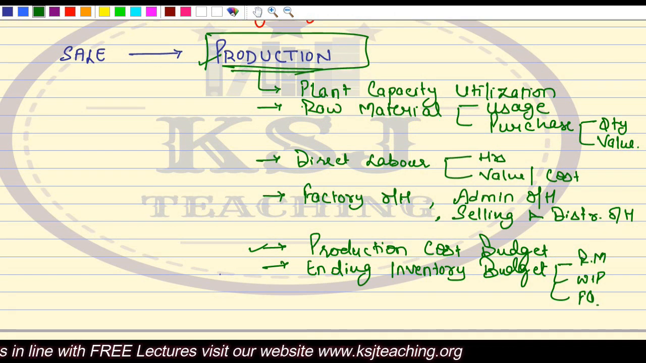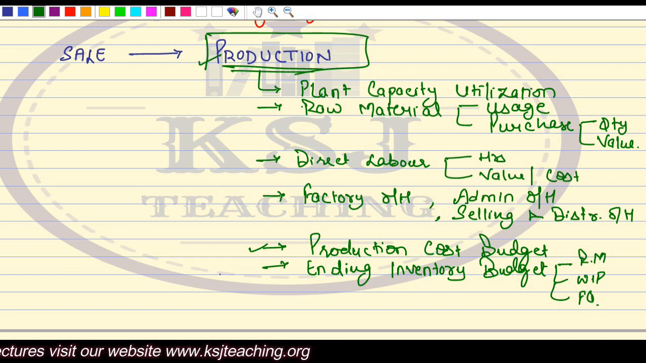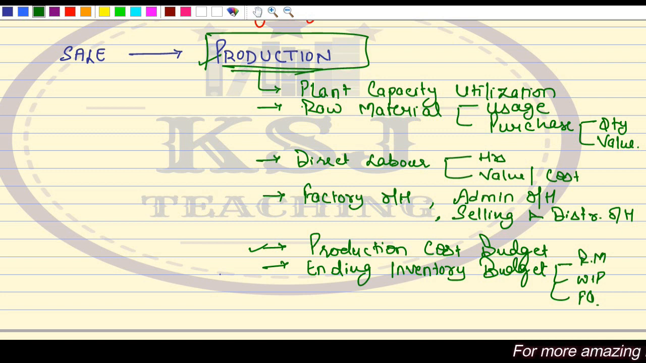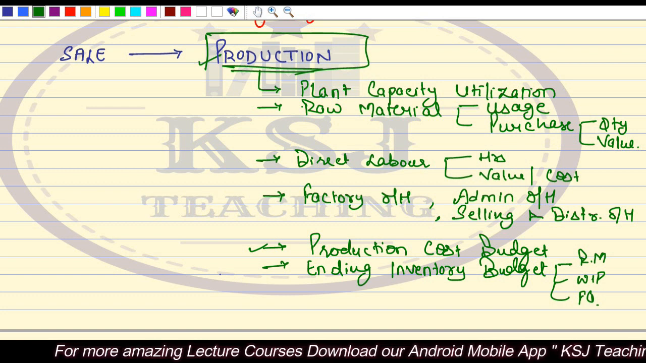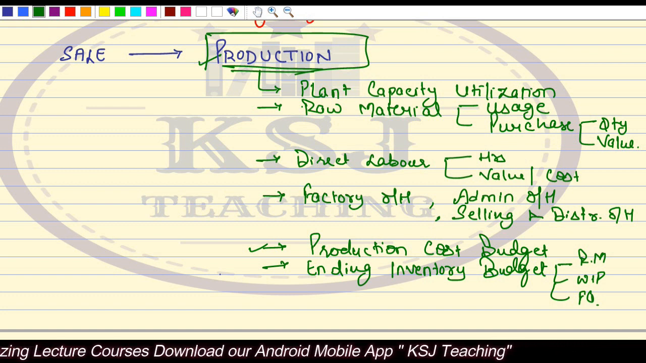So this is one of the most important budgets: sales budget and production budget. These are the two most important budgets because everything else is dependent upon that. Everything else is dependent upon the number of units that you are planning to produce. Clear?